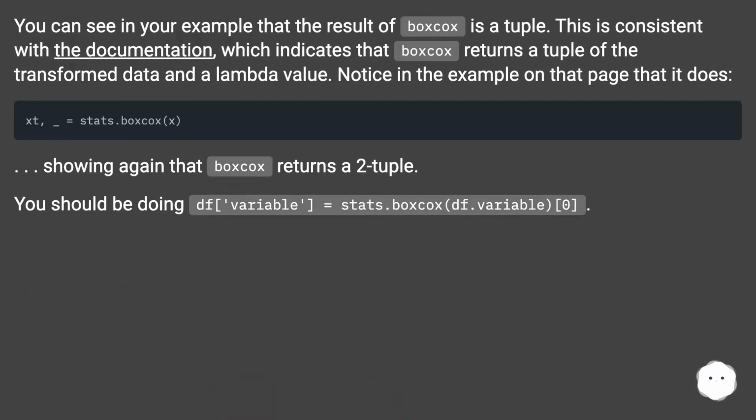You can see in your example that the result of boxcox is a tuple. This is consistent with the documentation, which indicates that boxcox returns a tuple of the transformed data and a lambda value. Notice in the example on that page that it does, showing again that boxcox returns a 2-tuple. You should be doing df.variable = stats.boxcox(df.variable)[0].